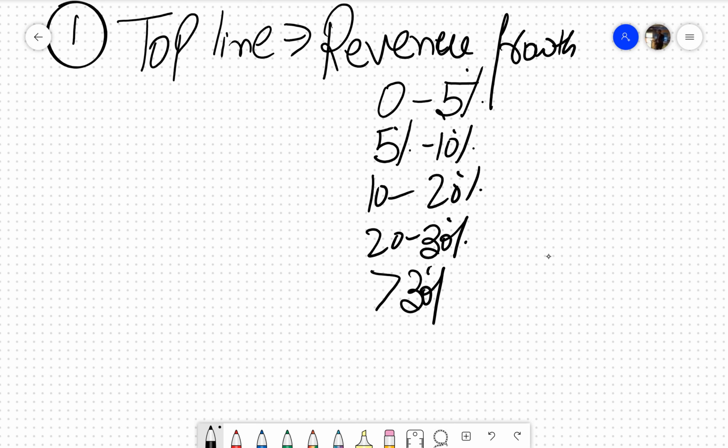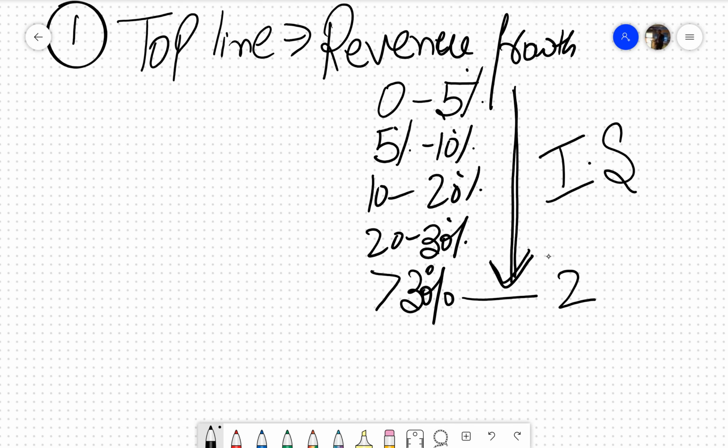Now that I'm telling you per year. The deeper you go here, the more interpretation issues, IS, between you and the bank. The bank would ask, hey guys, you are saying you will have 30% growth in the next 3 years. Can you explain? It means that after 3 years, you would be 2 times what you are today. So you need to explain this to me.